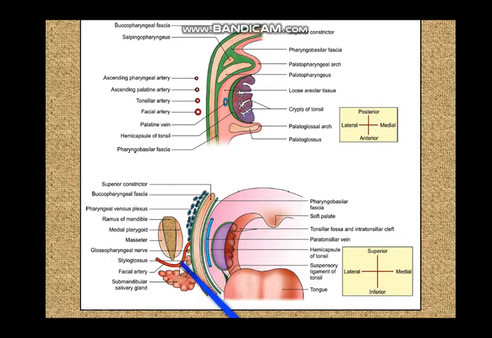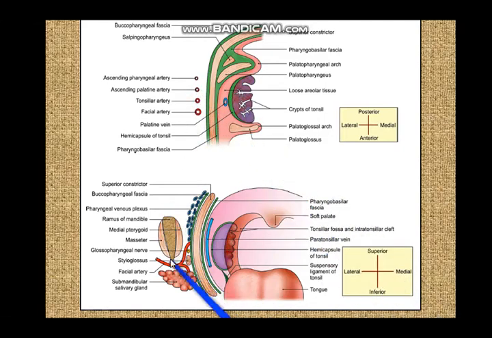So we were saying the superior constrictor and styloglossus, these two are forming the main components of the tonsillar bed, and still outside you have the internal carotid artery, styloid process, mandible and its inner attachment. This is the medial pterygoid attached to the inner surface of the ramus, and this is the masseter attached to the outer surface of the ramus. So in the relations of the tonsil you can go from the air in the mouth to the air outside the cheeks, but all that is not necessary. If you can mention one or two important points in relation to the tonsil, I suppose that should be enough.